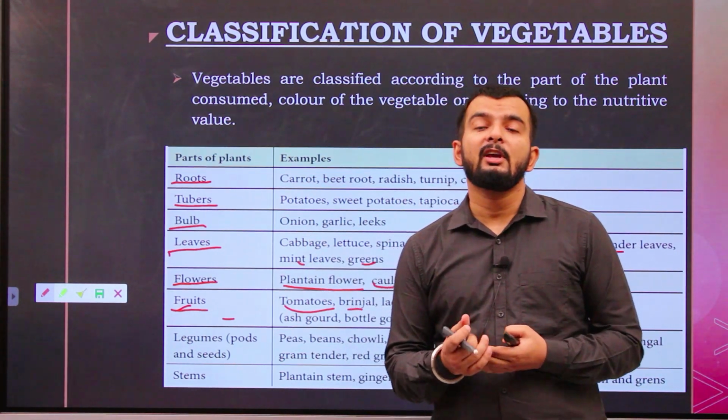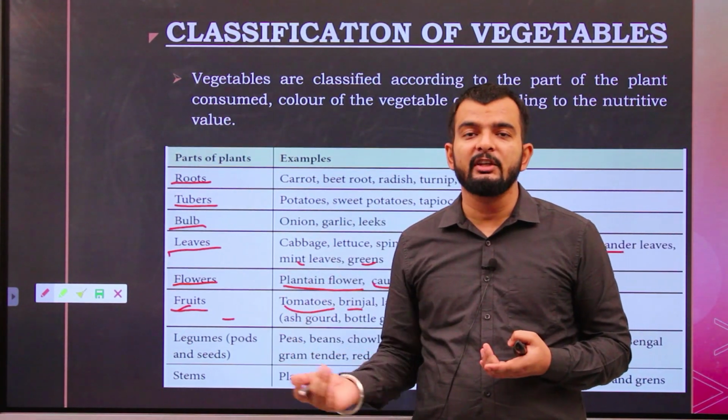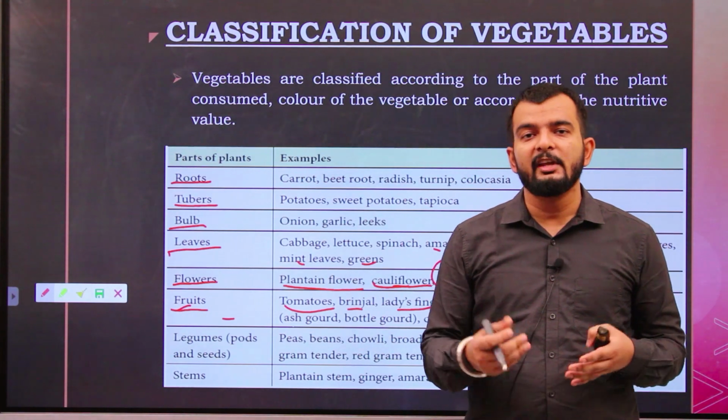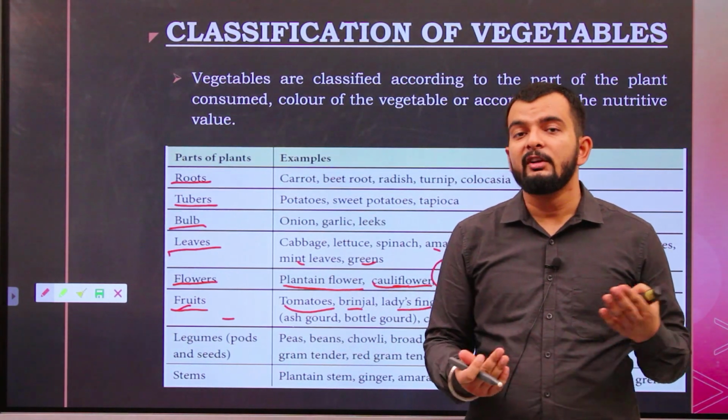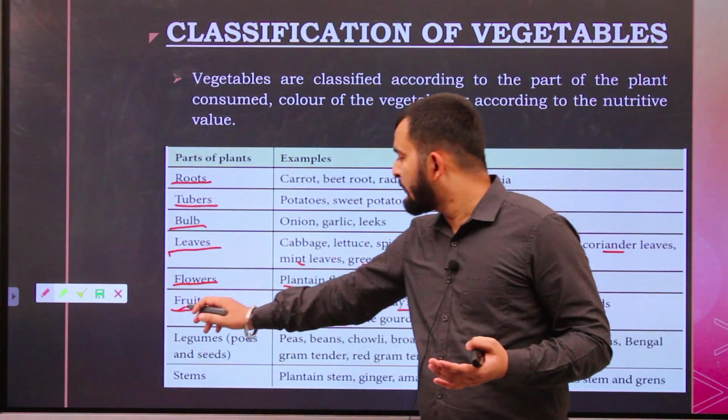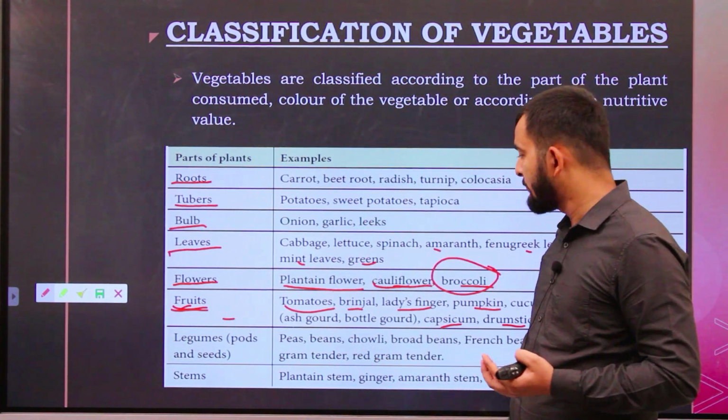Botanically they are fruits or ripened flowers, but we consume them as vegetables.